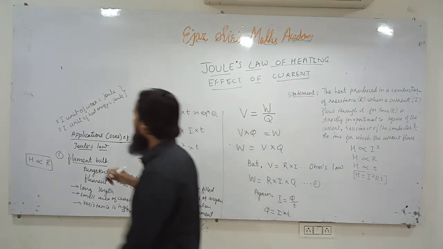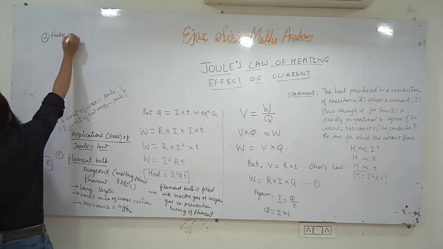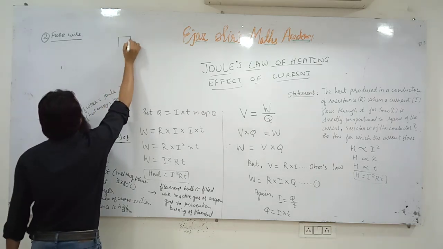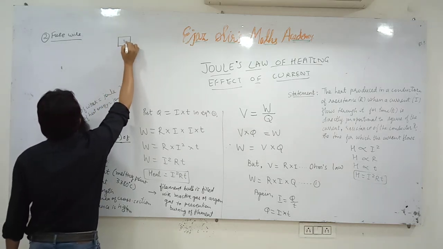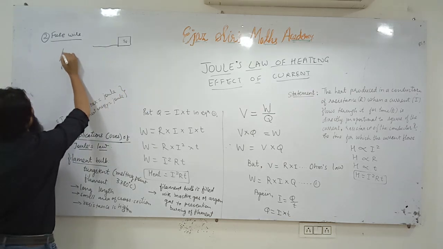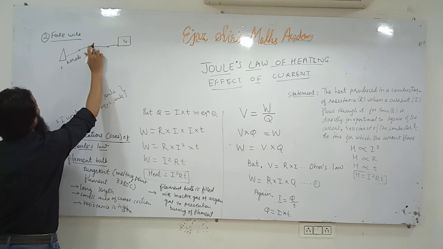The second application is in a fuse wire. Suppose this is your television, TV, and this is a wire. Sometimes a high value of current may come.